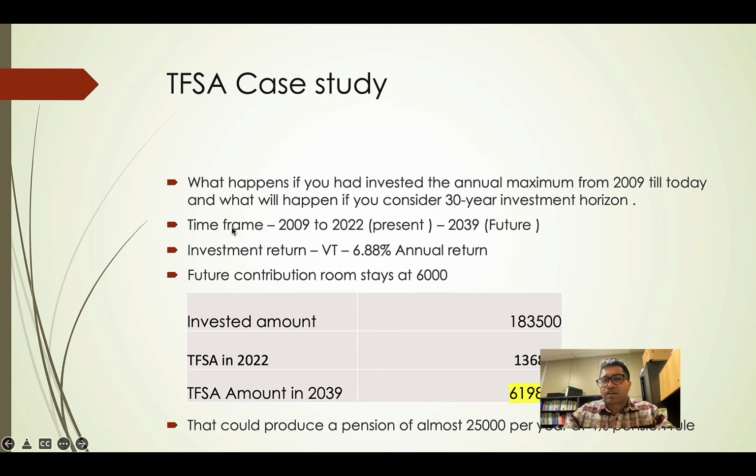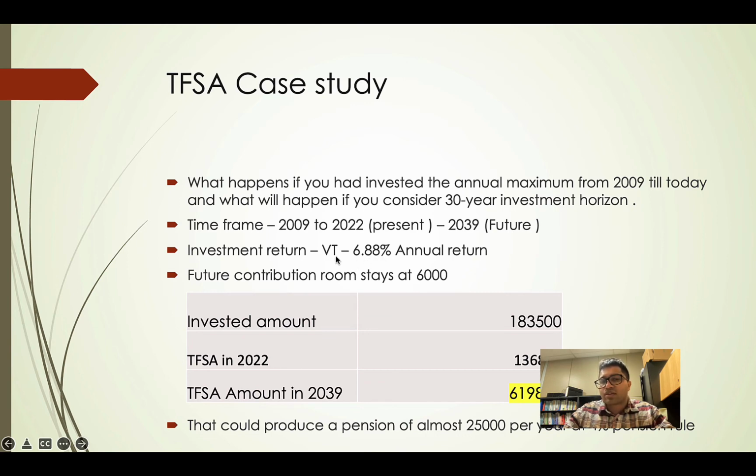So there are a couple of assumptions. We are taking the time frame from 2009 to 2022, the present. Then we are going to project it to 2039, so 30 years in total since the start of your account. So we are probably looking at a retirement situation. We are investing in a global fund, so we do not want to take too much risk. So we are investing in the global stock market, which has annual returns of 6.88.